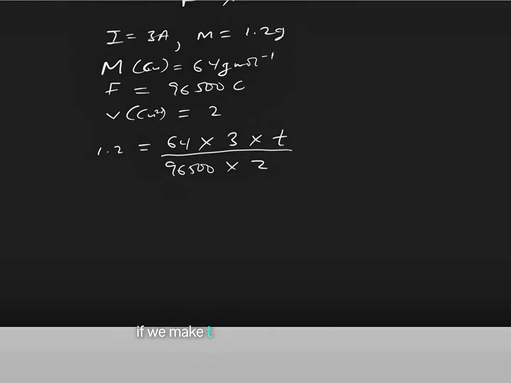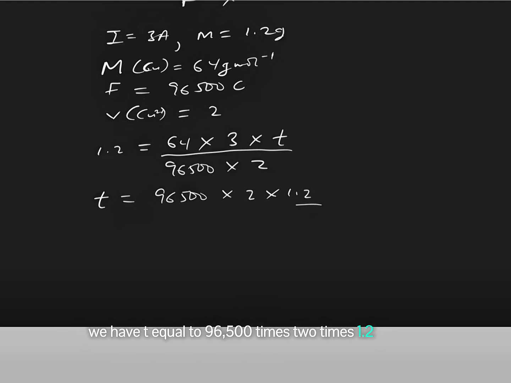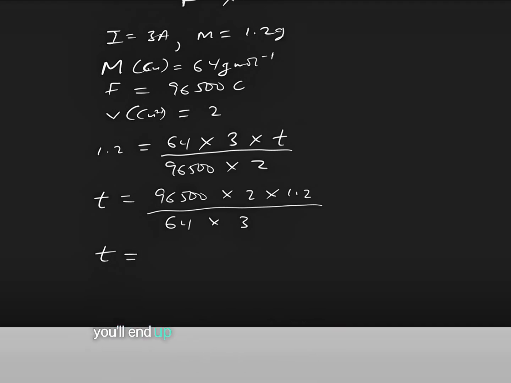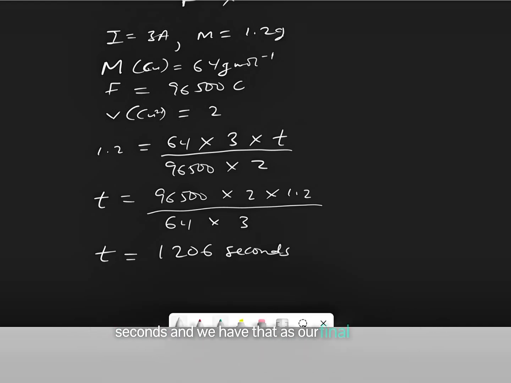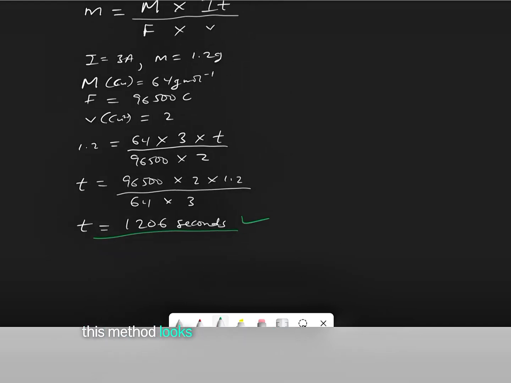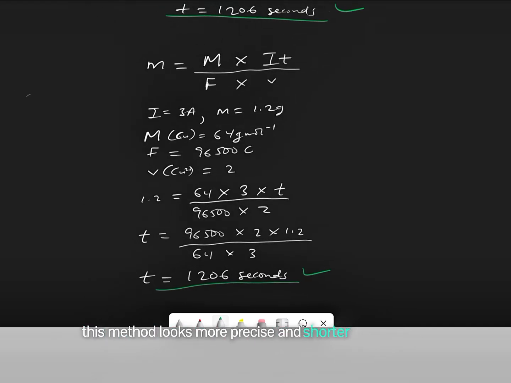From here, if we make T the subject of the formula, we have T equal to 96,500 times 2 times 1.2 divided by 64 times 3. When you solve this, you'll end up getting the same answer, which is 1,206 seconds. And we have that as our final answer. So you can see this method looks more precise and shorter compared to